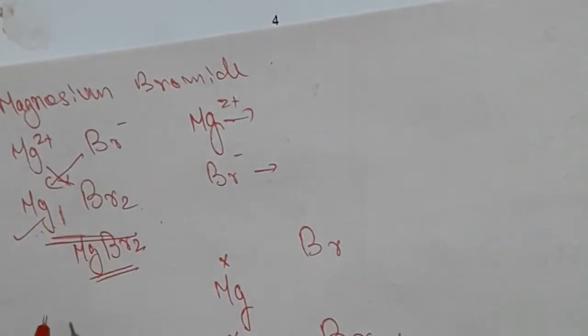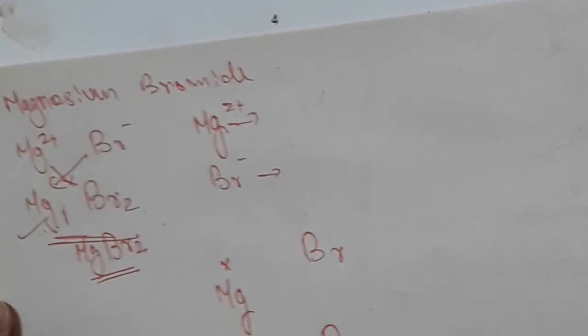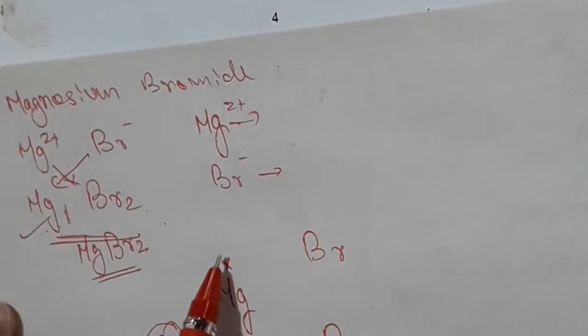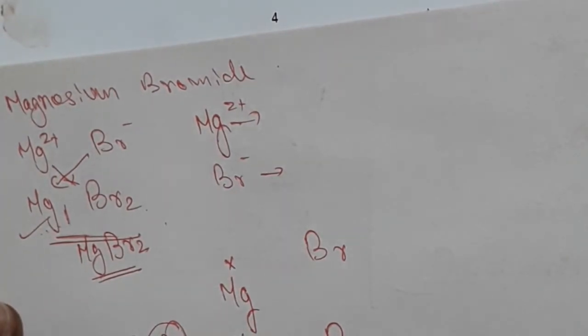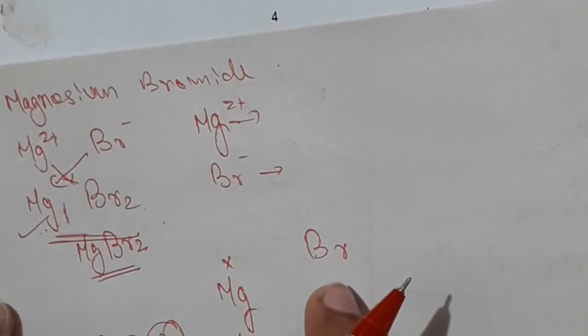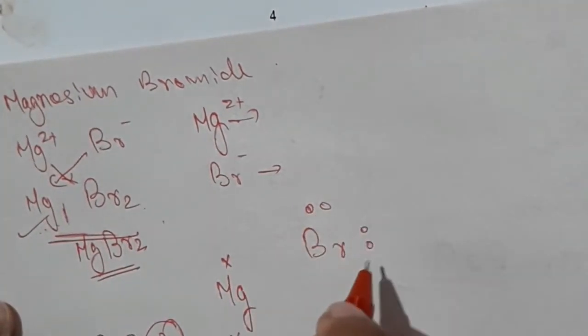Magnesium atomic number, use the periodic table: 12, 2, 8, 2. So there are 2 electrons in the outer shell. These 2 electrons I represented here with X. Also in the question the valence electrons of bromine are given as 7. Use O to represent electrons of bromine.